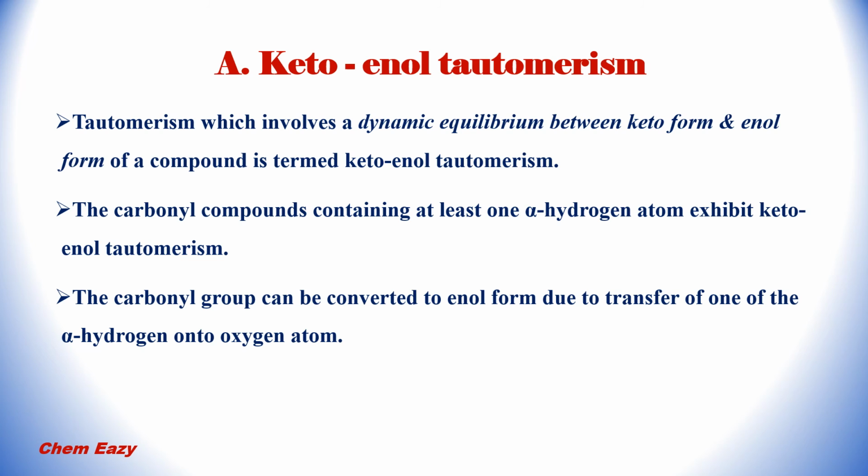Under tautomerism, first one is keto-enol tautomerism. Tautomerism which involves a dynamic equilibrium between the keto form and enol form of a compound is termed keto-enol tautomerism. The carbonyl compounds containing at least one alpha hydrogen atom exhibit keto-enol tautomerism because the carbonyl group can be converted to the enol form due to transfer of one of the alpha hydrogens onto the oxygen atom.